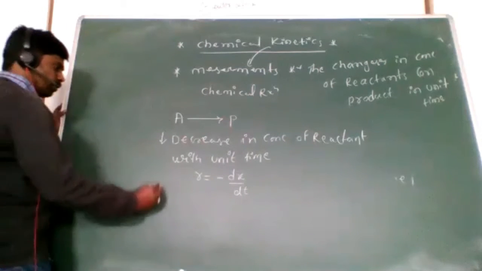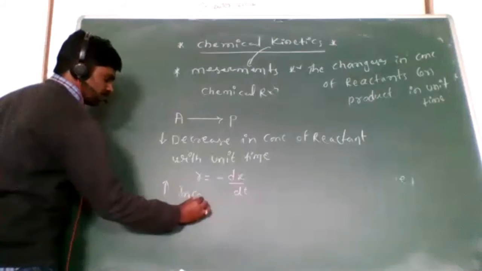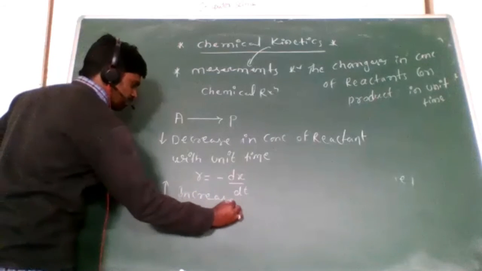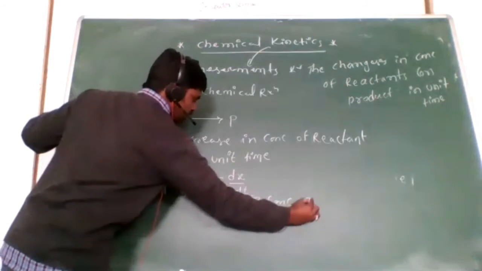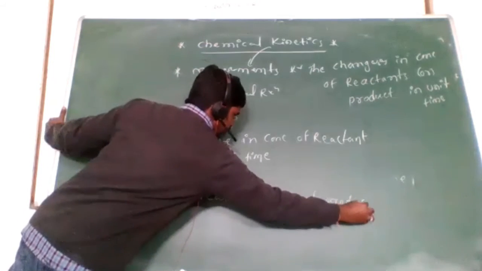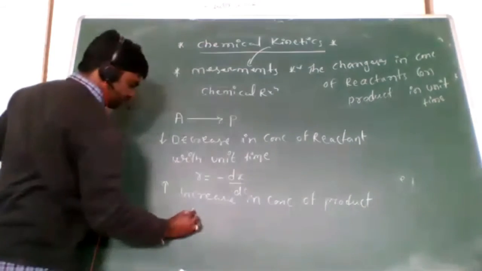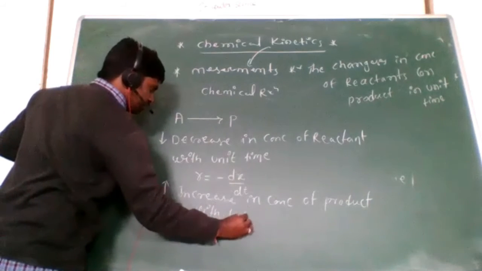Right? So next one, an increase in concentration of product with unit time.